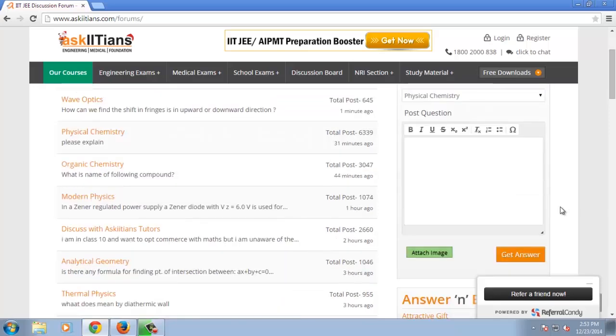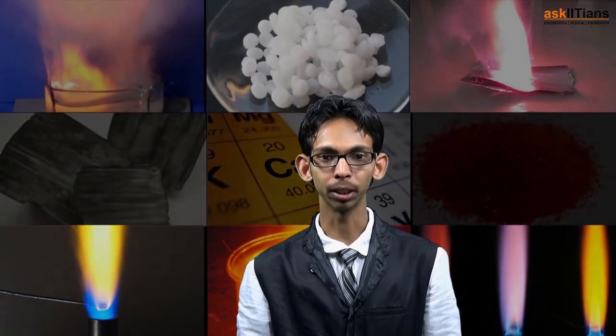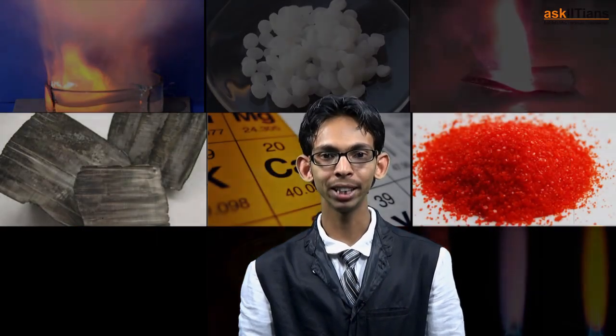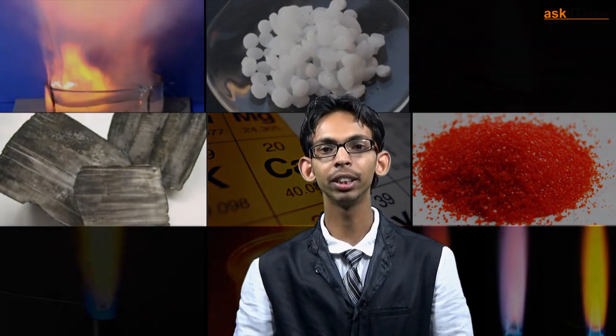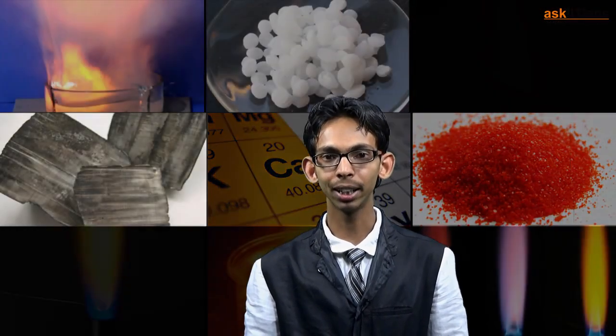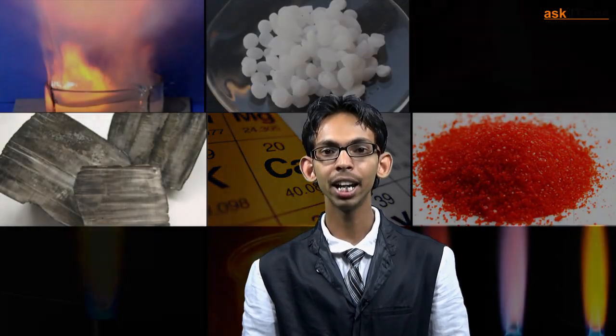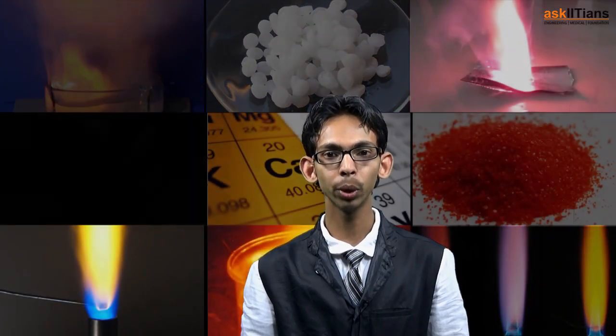So students, S block elements is an important chapter from the exam point of view. As I told you at the very start, it is a scoring chapter. Most of the questions are based on direct knowledge of the concepts. If you know the facts, you can answer those questions within no time. In this chapter we started with an introduction to S block elements, then moved to alkali metals, their general properties, chemical properties, characteristics of some compounds, and some important compounds of sodium.